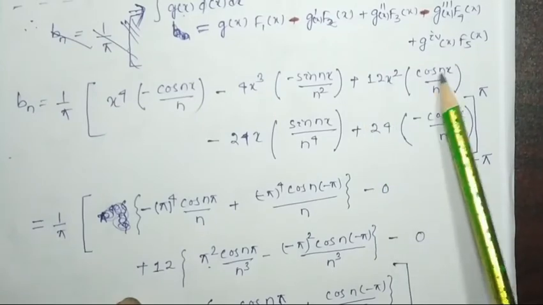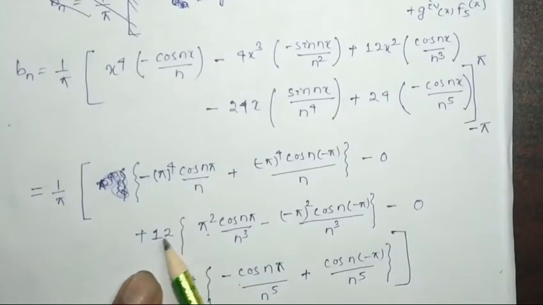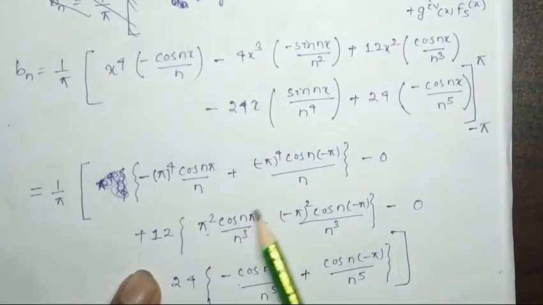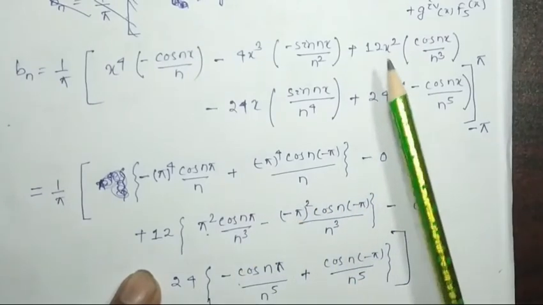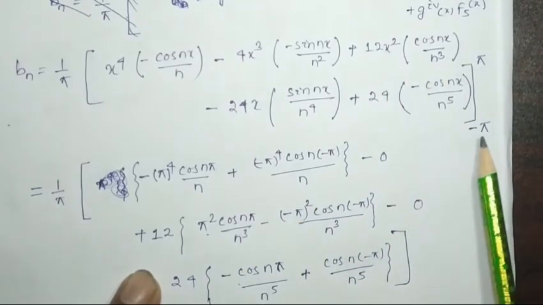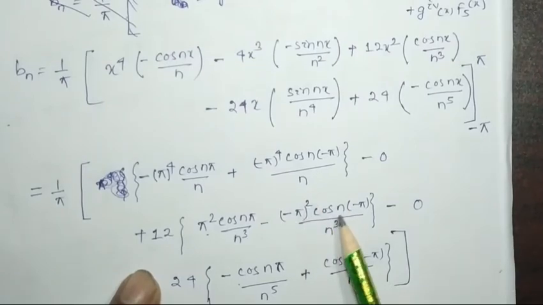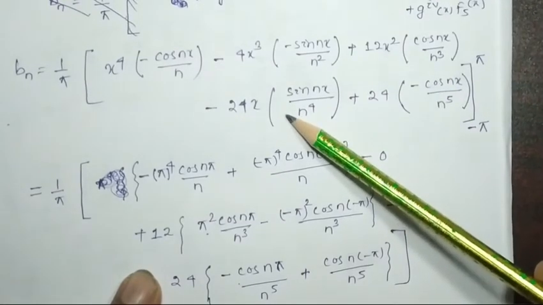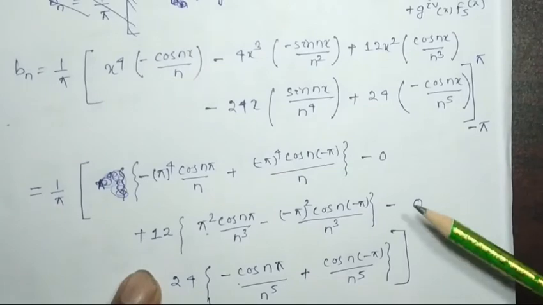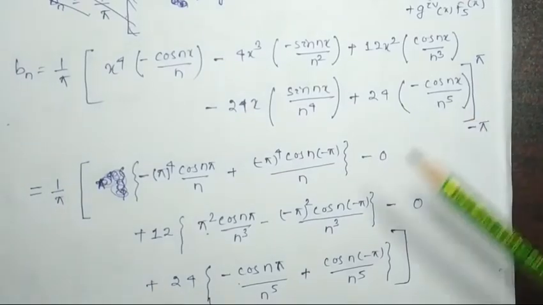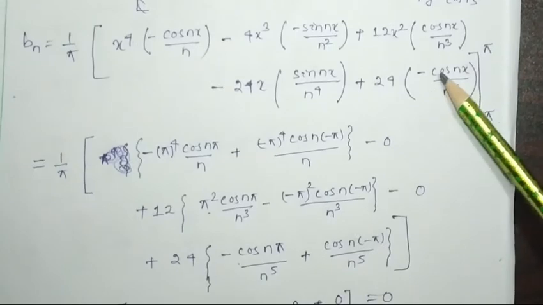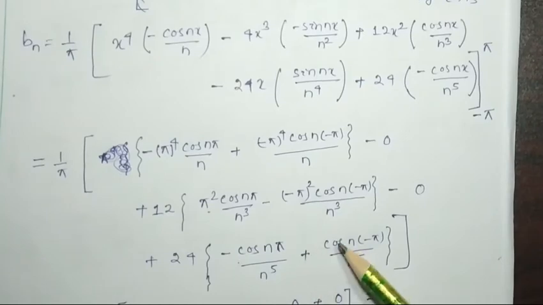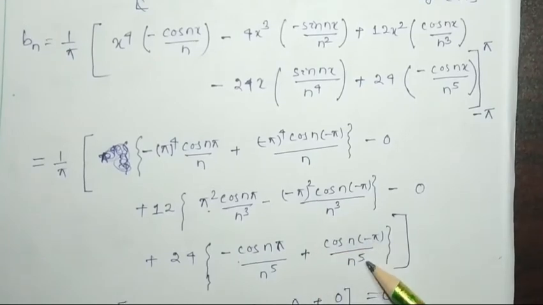Then 12x square cos nx by n cube: 12 is taken outside, we put pi instead of x, square it is pi square cos n pi by n cube, minus of, instead of x we put minus pi, so minus pi square cos n minus pi. Again this term, sin of any multiple of pi is 0. Then the last term is 24, and it will be minus cos n pi by n to the power 5, minus it will be plus cos n minus pi by n to the power 5.